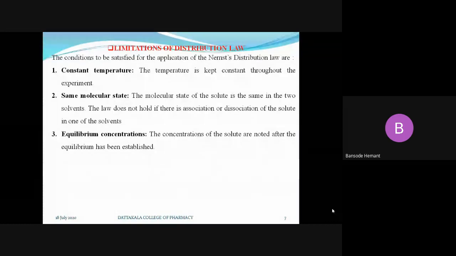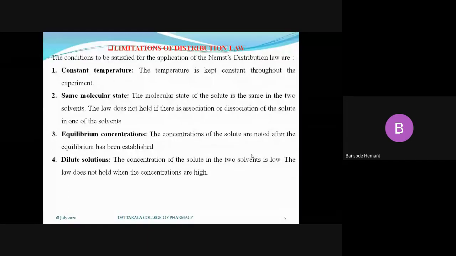We can't take early concentrations before the equilibrium is attained. When the equilibrium is established, we have to note down or withdraw the concentration and analyze it only and only at equilibrium condition. This is again a limitation of the distribution law.